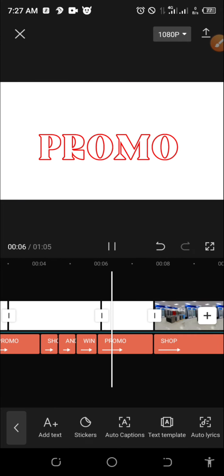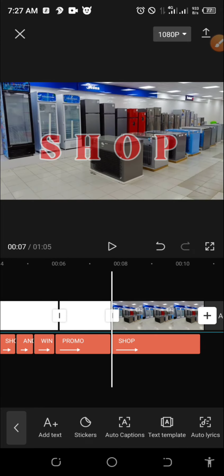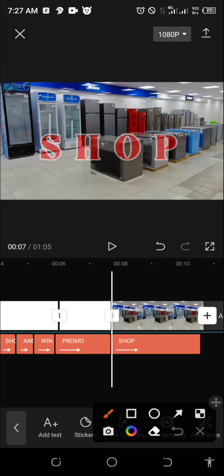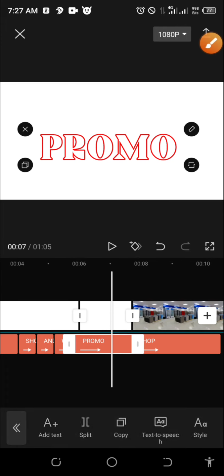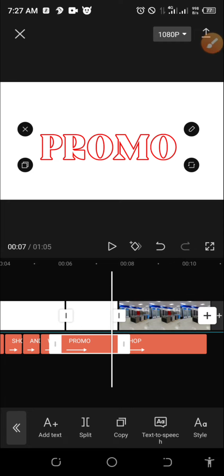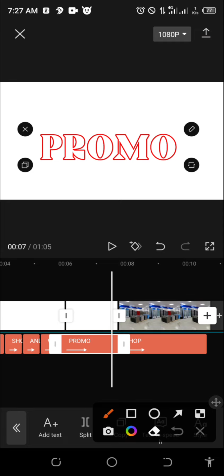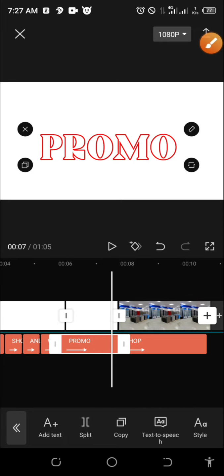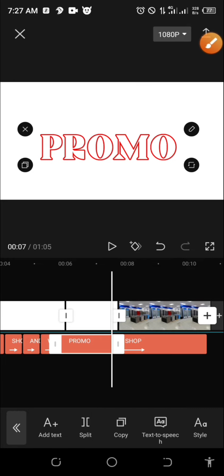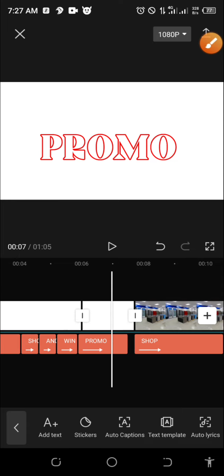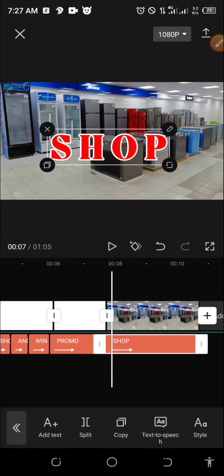Win. Oh, shop. Okay, it does not start on time. You can see shop has started. She has said shop, and this shop is just coming in. It's too late. So all I need to do is this former promo. I will adjust it a little bit, just a little. I put my ruler here for the adjustment. Then I will drag this edge. I will click and hold it and drag. So let's see now. Then I will drag this shop backward.